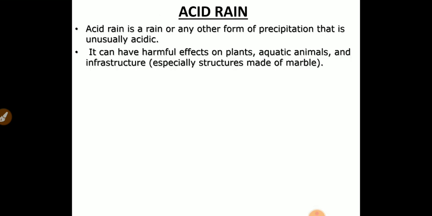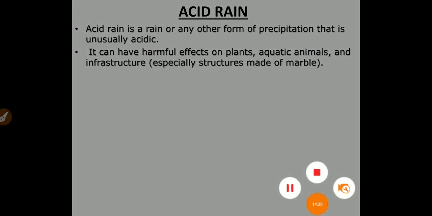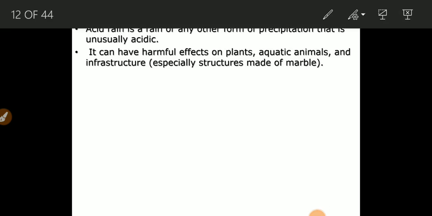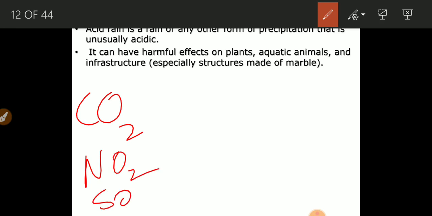Okay, then see, the next point is acid rain. Acid rain is rain or any other form of precipitation that is usually acidic. Precipitation means rainfall, in the form of droplets when it falls down. During this precipitation, there are gases like CO2, NO2, that is nitrogen dioxide, and SO2, that is sulfur dioxide.